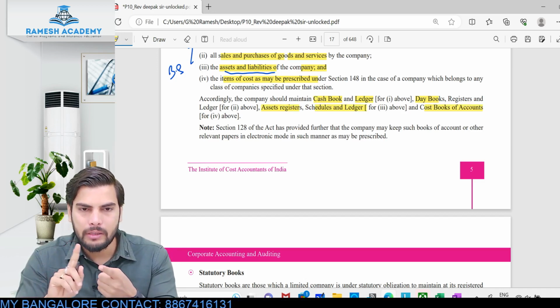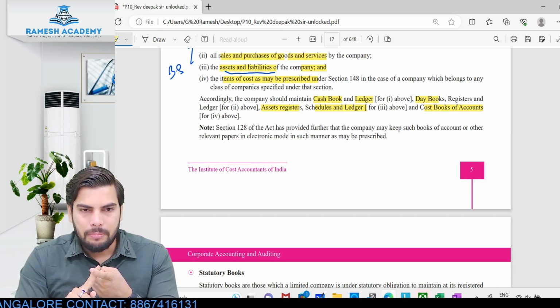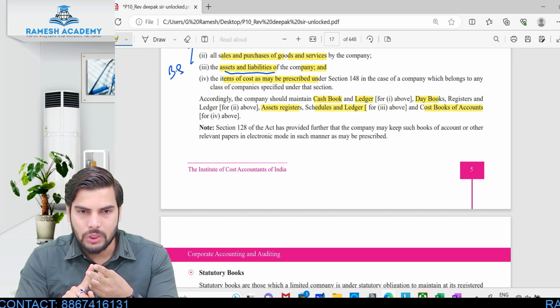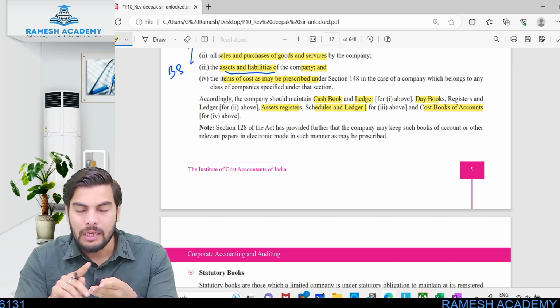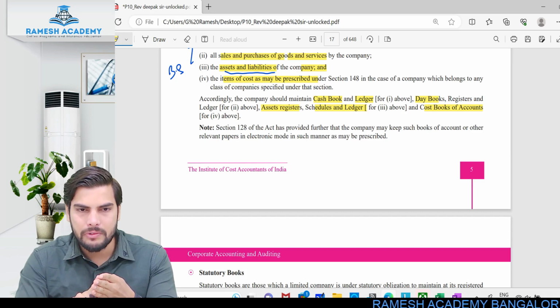I need to maintain the receipts and payment account, that is nothing but the cash book. I need to be maintaining separate individual ledgers. I need to be maintaining the day book, whether it is purchase, day book is nothing but the journal book. Registers like purchase register, sales register, purchase return register, sales return register.